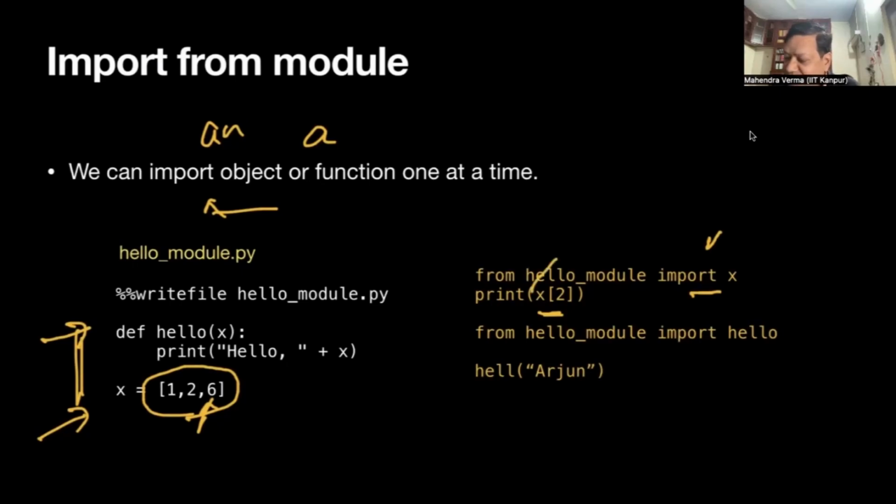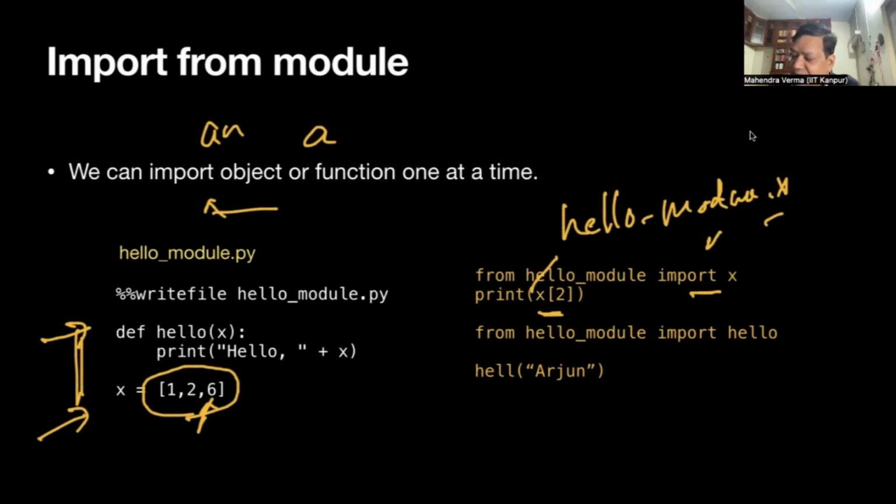That's the difference of syntax. So you either say import hello module, then you have to say print hello module.x, or from hello module import x, and then print x[2].